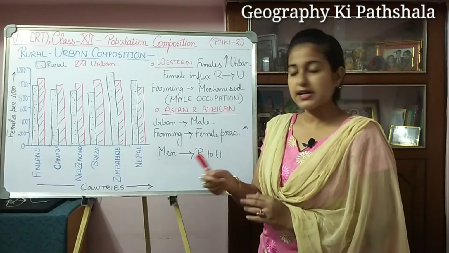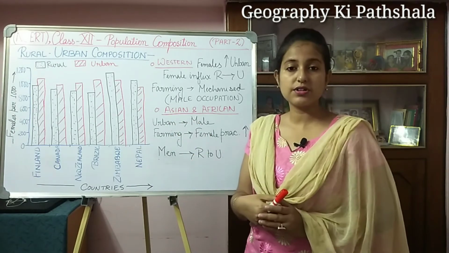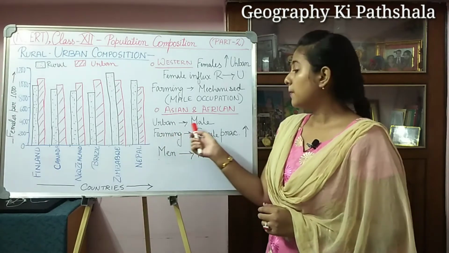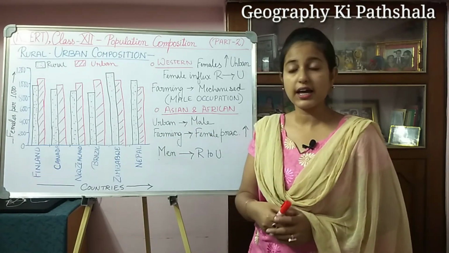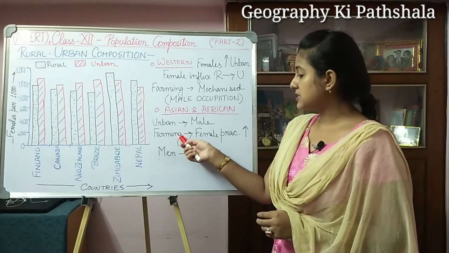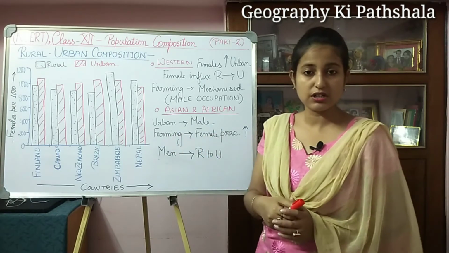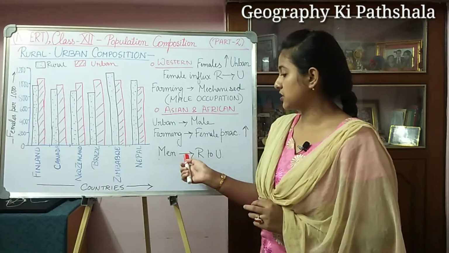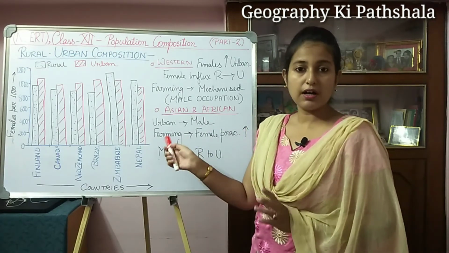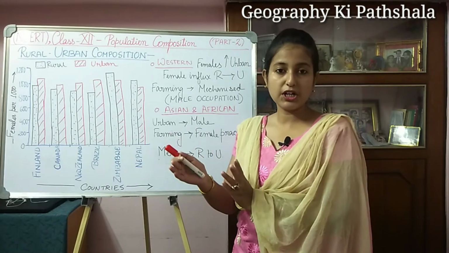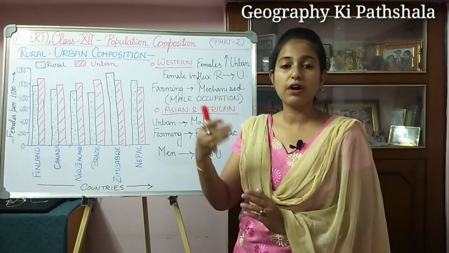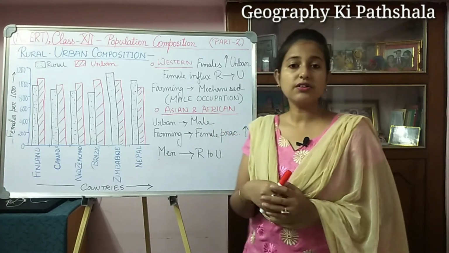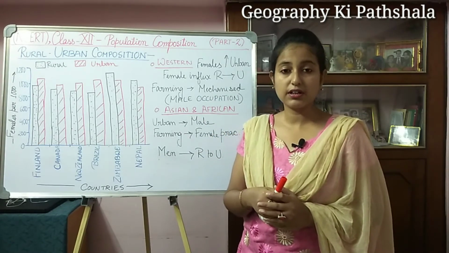But on the other side, in Asian or African countries, the male population in urban areas is quite high, and in farming the female participation is quite higher than the male participation. The male population generally migrates from rural to urban areas. This kind of scenario is seen in Asian and African countries.